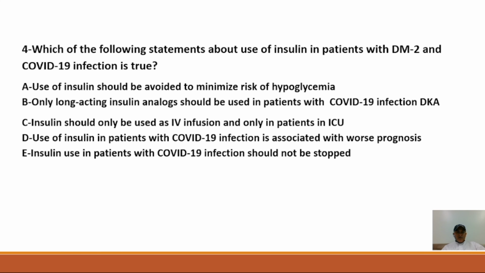Next question, which of the following statements about use of insulin in patients with type 2 diabetes and COVID infection is true? A, use of insulin should be avoided to minimize risk of hypoglycemia. Only long-acting insulin analogs should be used in patients with COVID infection, DKA. Insulin should only be used as IV infusion and only in patients in ICU. Use of insulin in patients with COVID-19 infection is associated with worse prognosis. Insulin use in patients with COVID-19 infection should not be stopped.